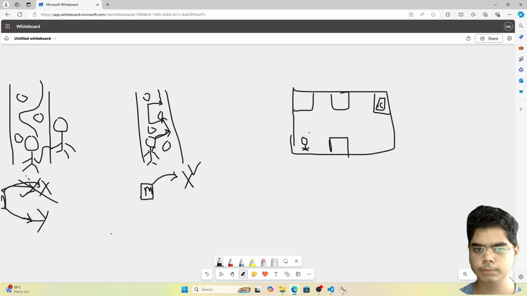So the child basically doesn't know how to go to the kitchen. He doesn't know what the exact path to the kitchen is. So to train the child how to go to the kitchen, we will keep maybe some bits of chocolate here, in the bedroom, in the hall, and again in another bedroom.